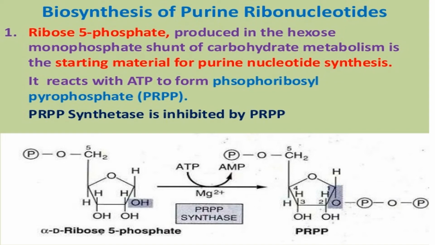When this phosphoribosyl pyrophosphate is formed, if the concentration of PRPP is high, then it inhibits its own synthesis by inhibiting the PRPP synthetase. It is a suicidal enzyme: it inhibits its own formation when the concentration of PRPP is high, and there is no need for the synthesis of AMP and GMP.